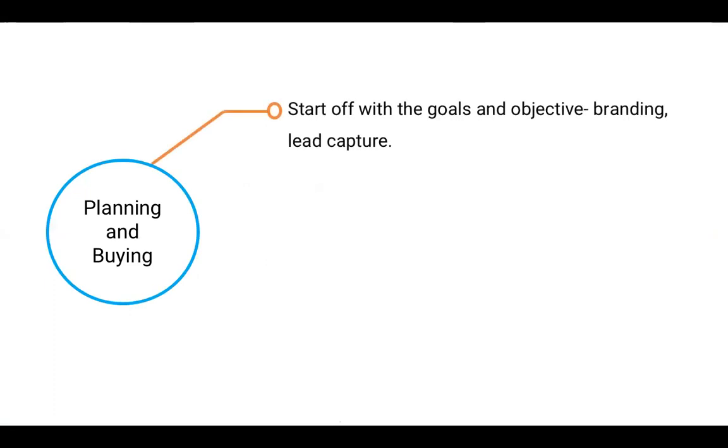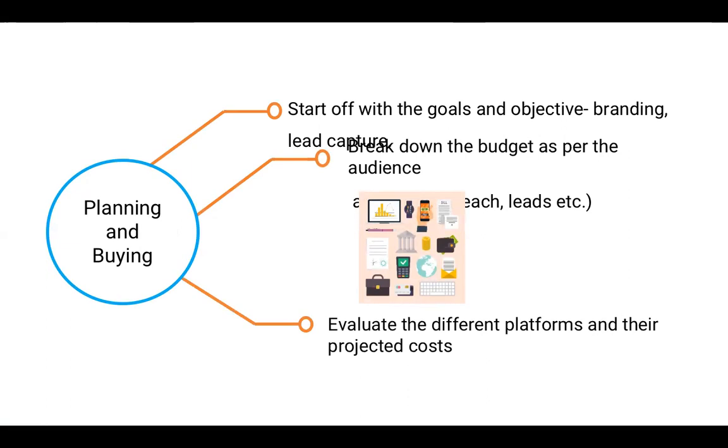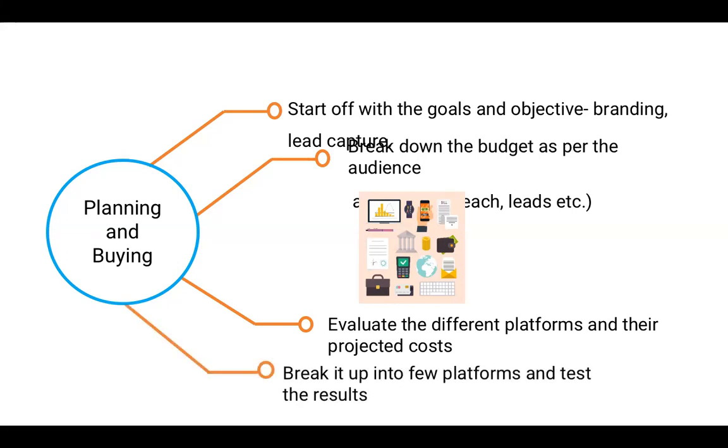Okay, so these are just strategies based on your branding and lead or sales. You plan according to your objective. Second, you break the budget based on your audiences and then evaluate which platform is giving you good results, and then you test the results. Always make sure that you are testing before running your main campaign.